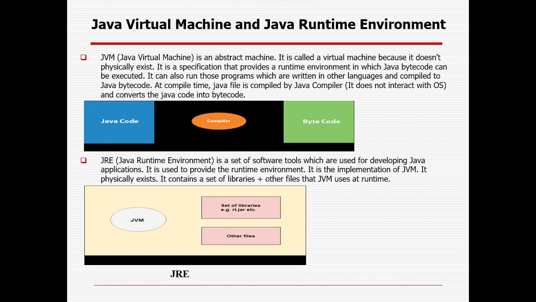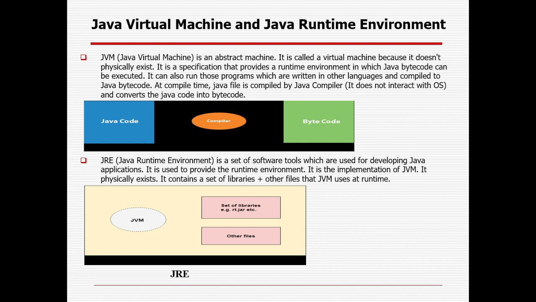Then let's try to understand the architecture of Java. It starts with the Java virtual machine, then the Java runtime environment, then the Java Development Kit. So JVM, or Java virtual machine, is an abstract machine. It does not exist in the real world, only logically. It is called virtual because it does not physically exist. It is a specification that provides a runtime environment in which Java bytecode can be executed. It can also run programs written in other languages and compiled to Java bytecode.